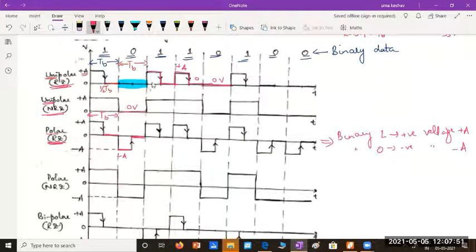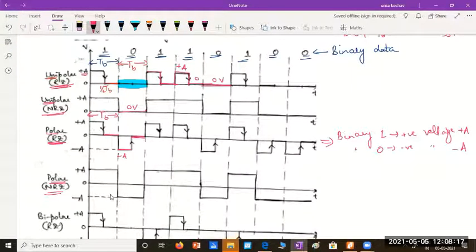So please remember this: binary 1s will be represented with plus V or plus A, and binary 0s will be represented with minus A, and that too both during half the bit duration, because it should return to 0. Now I think you can easily write polar NRZ. How should polar NRZ look?